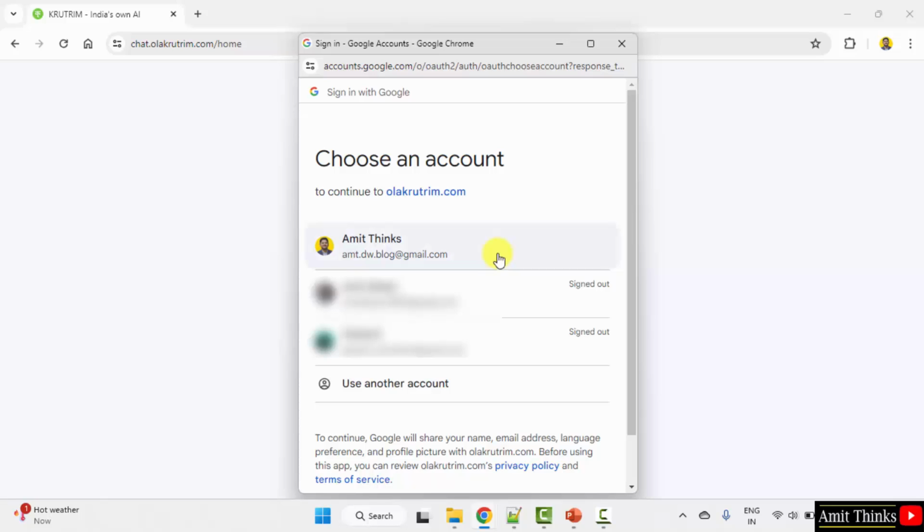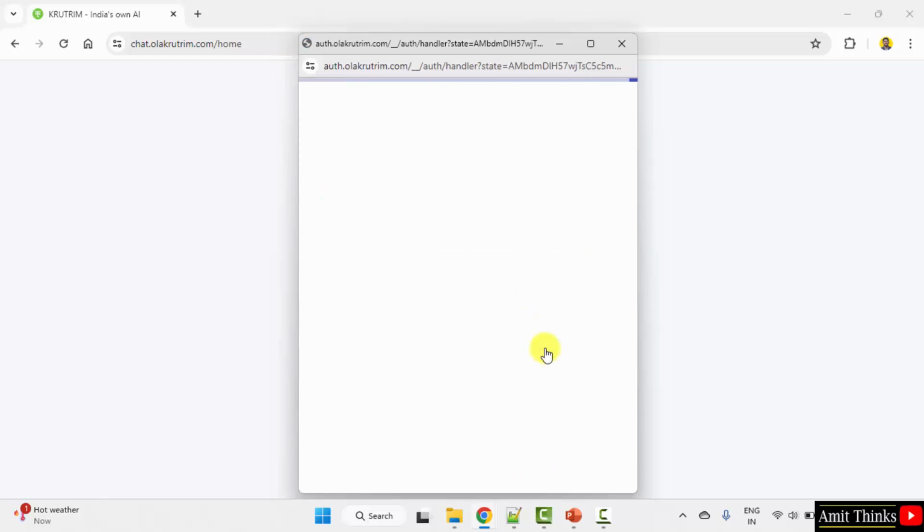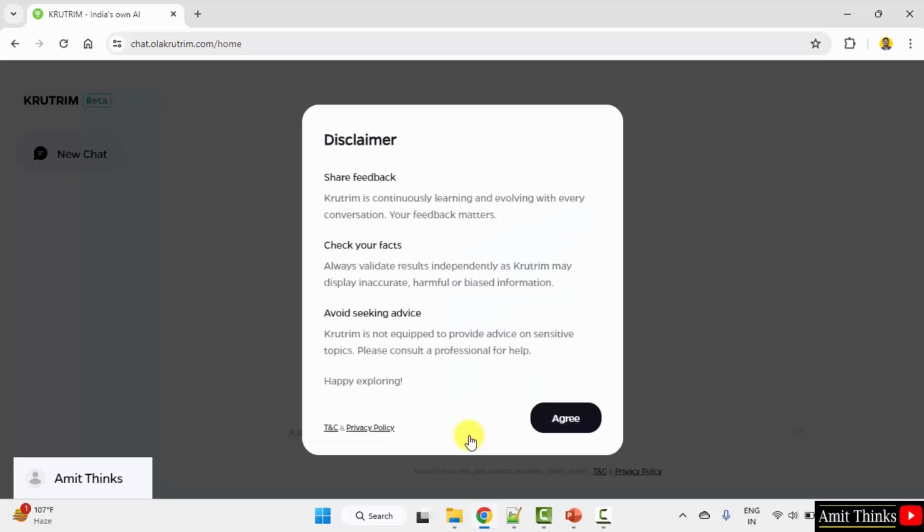Click on your Google account. Continue. Here it is asking you to select your default language. I'll go for English and I'll click done. Click I agree.